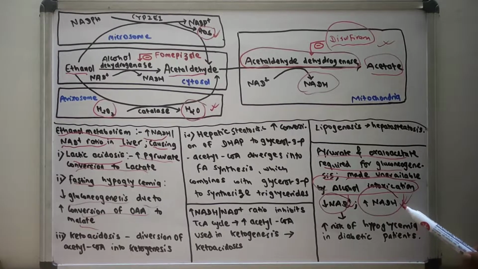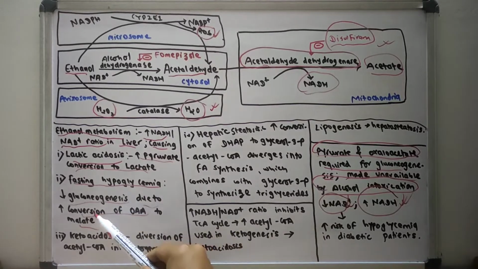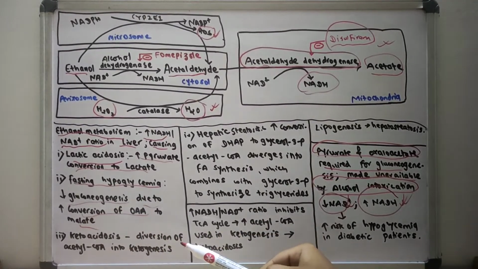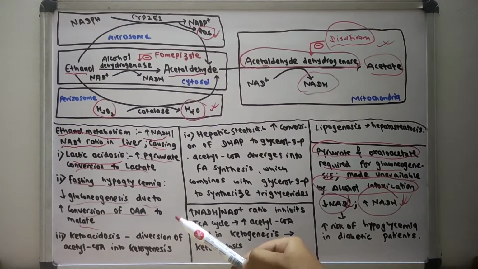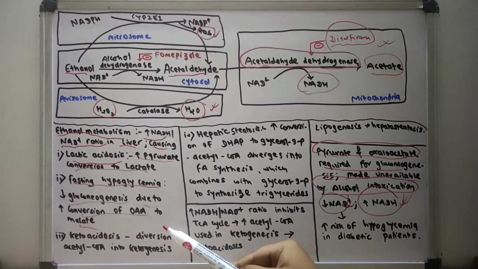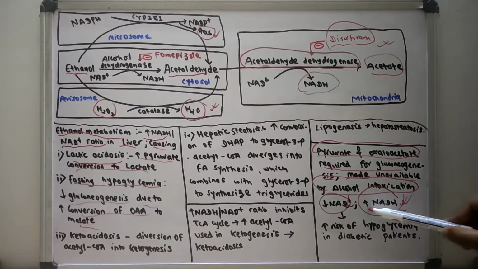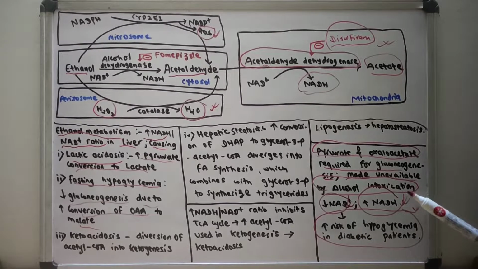The increased NADH will make pyruvate and oxaloacetate low in quantity, and also increases the conversion of oxaloacetate to malate during ethanol intoxication. This will increase the risk of hypoglycemia, mainly in diabetic patients and those who have prolonged fasting during alcohol consumption.